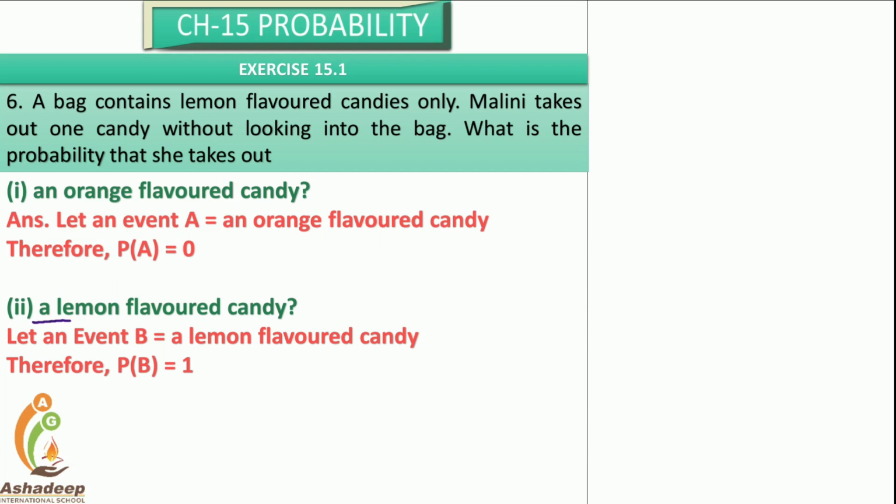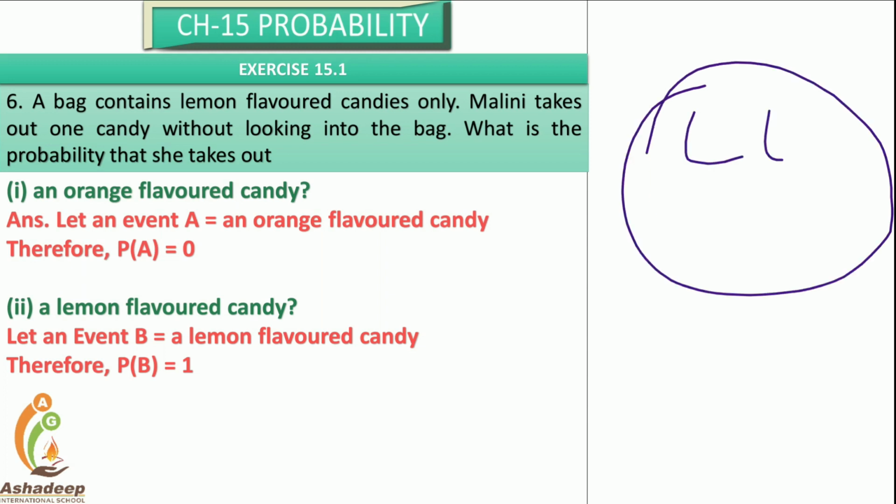Now what is the probability that she takes out a lemon flavored candy? The bag contains only lemon flavor candy. If you pick any candy, it is only a lemon flavor candy. So it is a truth. It is a certain event.